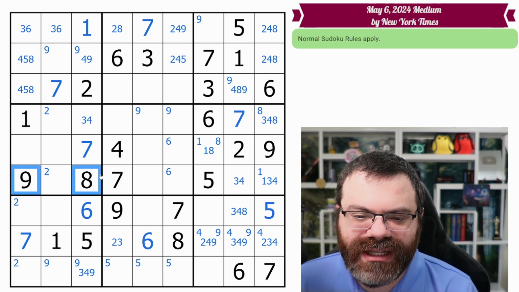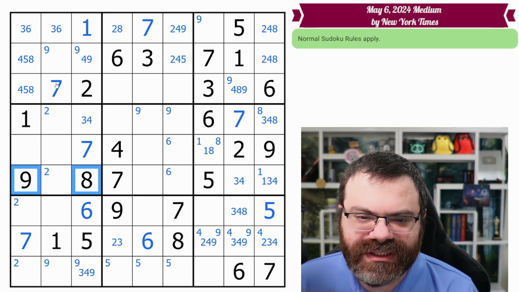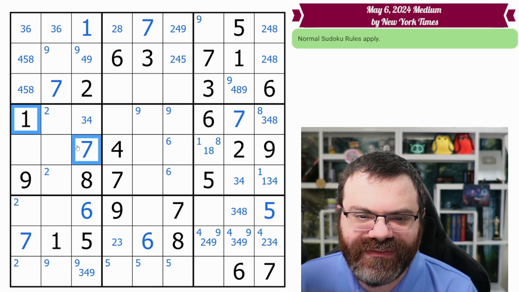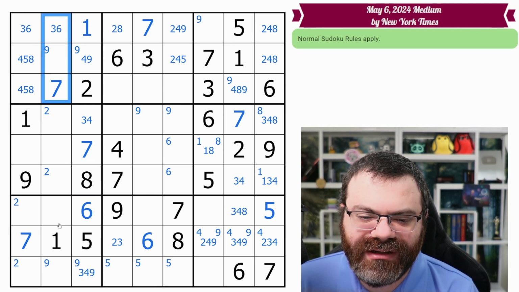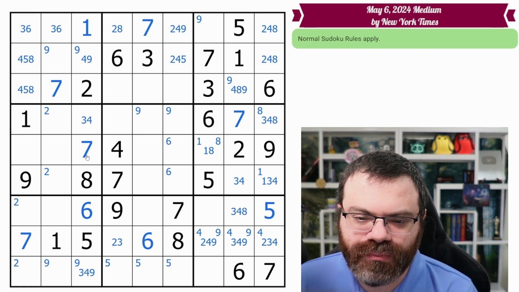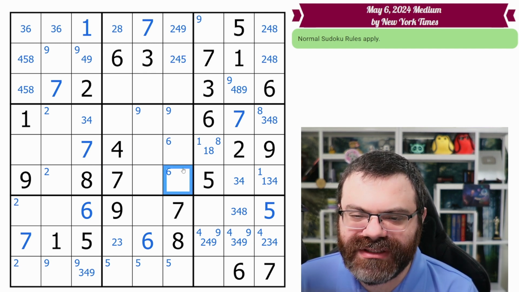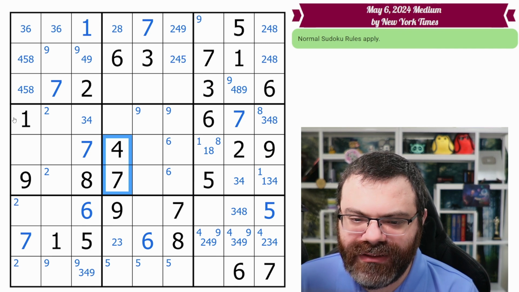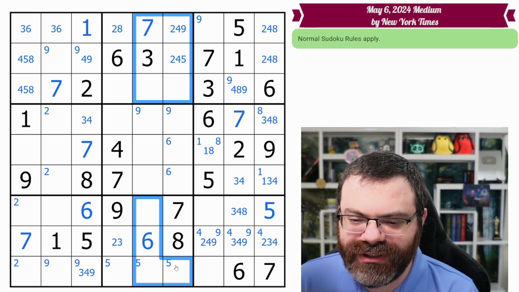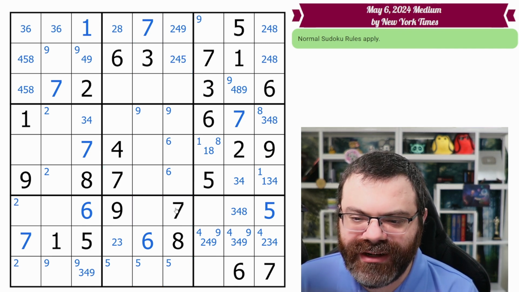Now we can look for, on the 9, 8 here, the 1 or the 7. Unfortunately, those are already placed. We can look for this 1, 7 as well, but we're not going to find it. This column doesn't have anything to give us. Okay, so we're going to move on. This 4, 7. We already have the 6s marked here. The 1, though? No, we don't have a 1 over here. Okay, so I think that's all we're going to find there.